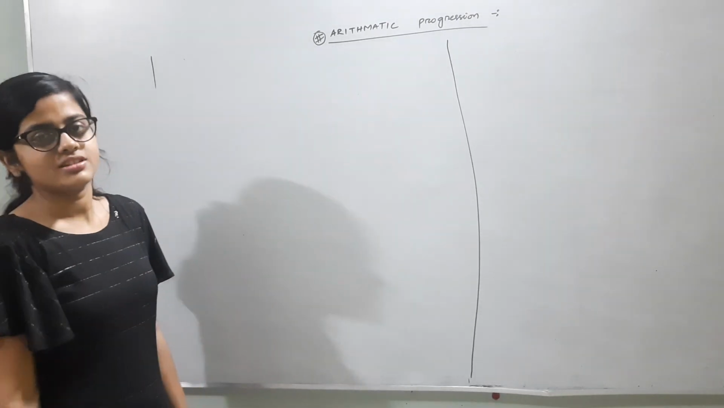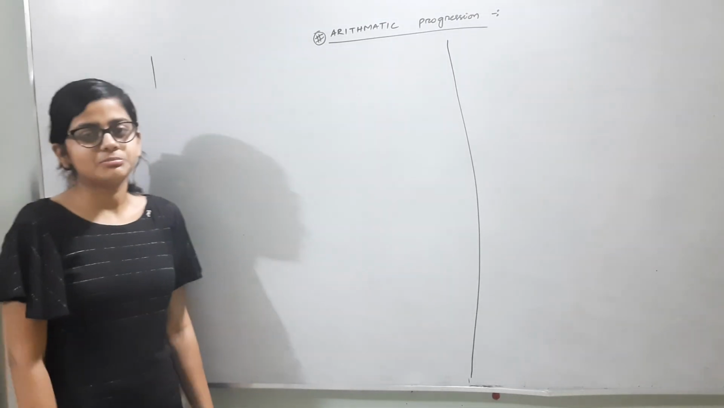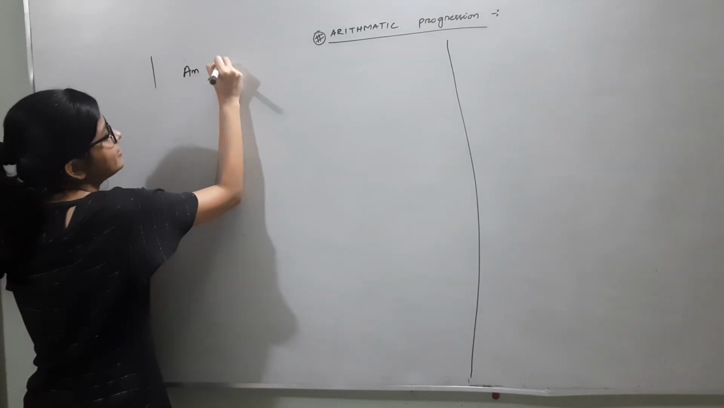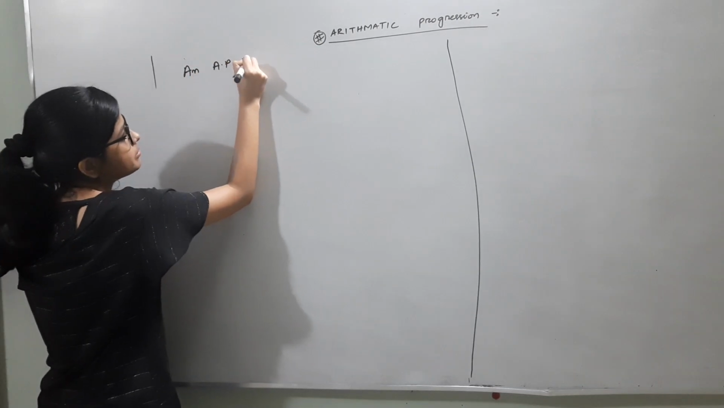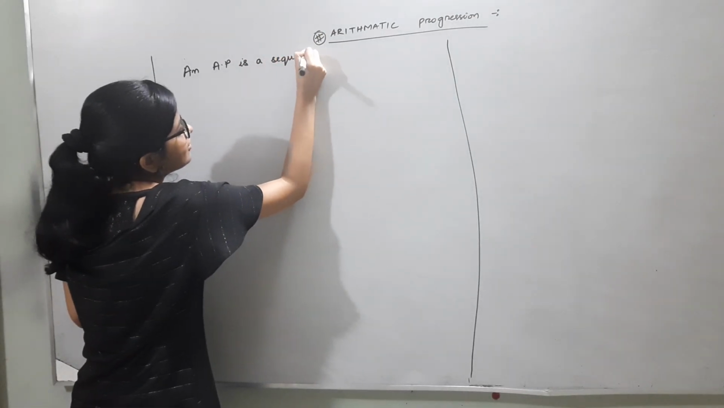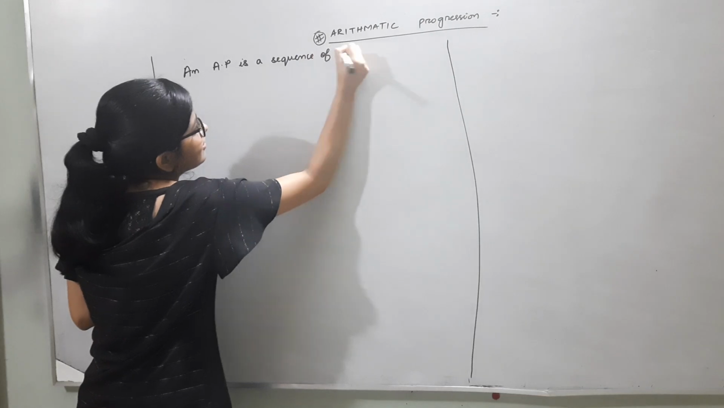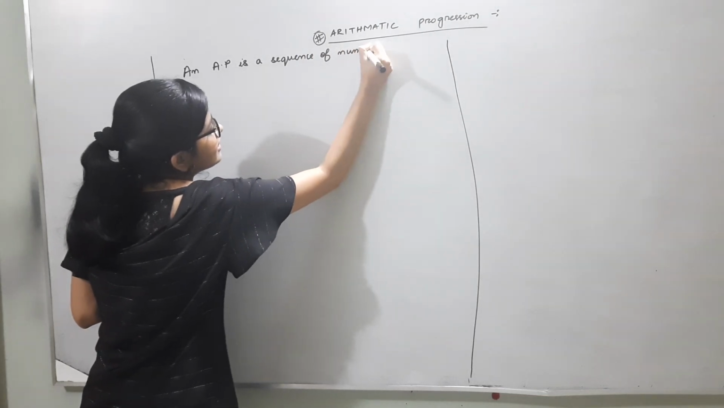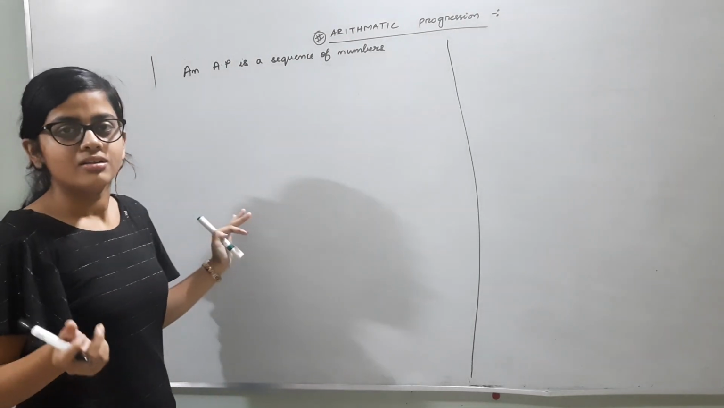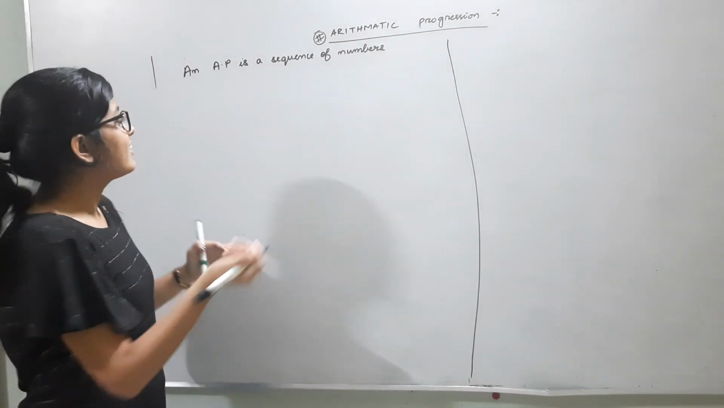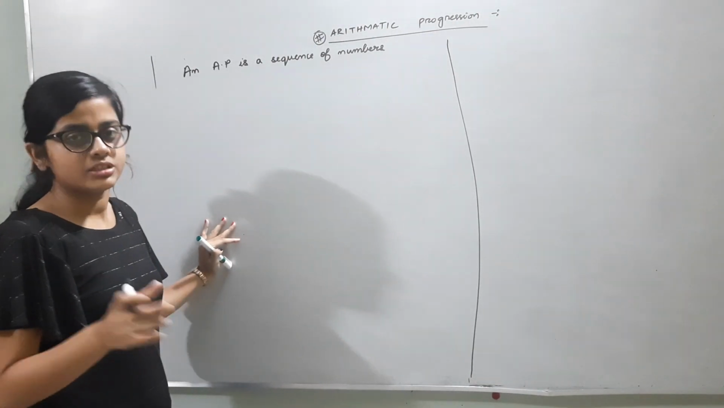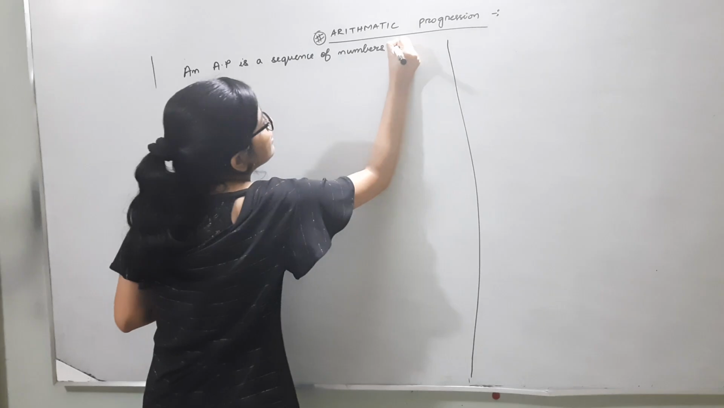...is arithmetic progression. So first of all, what is an arithmetic progression? An arithmetic progression or an AP is a sequence of numbers in which the difference of every preceding term from the next term always remains constant.